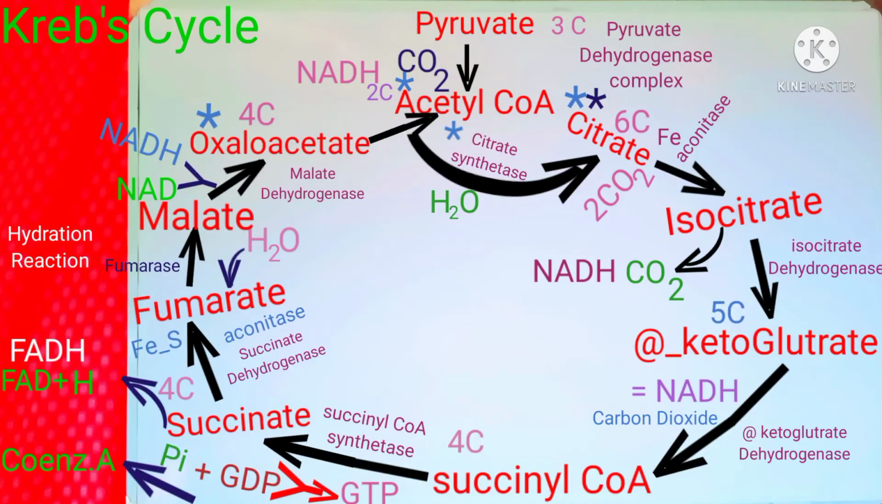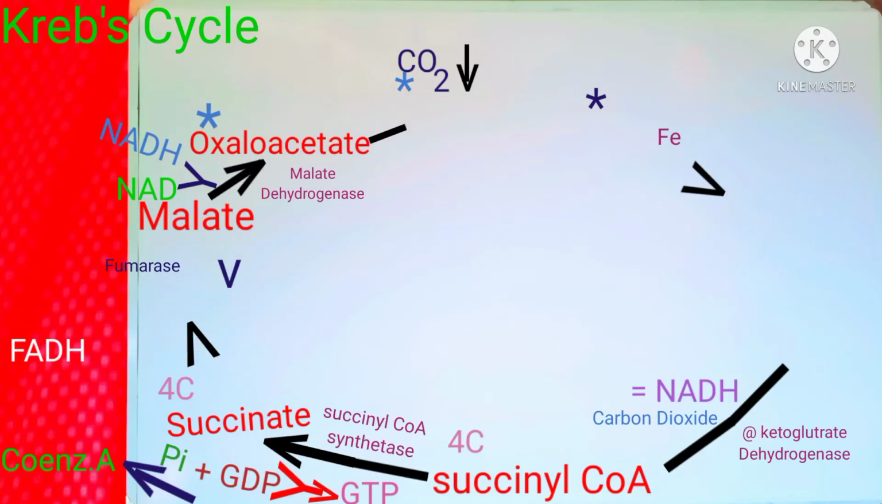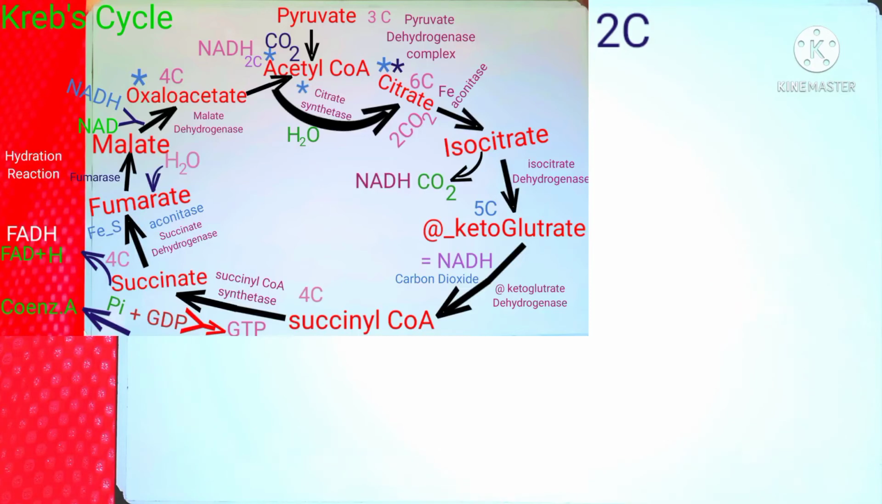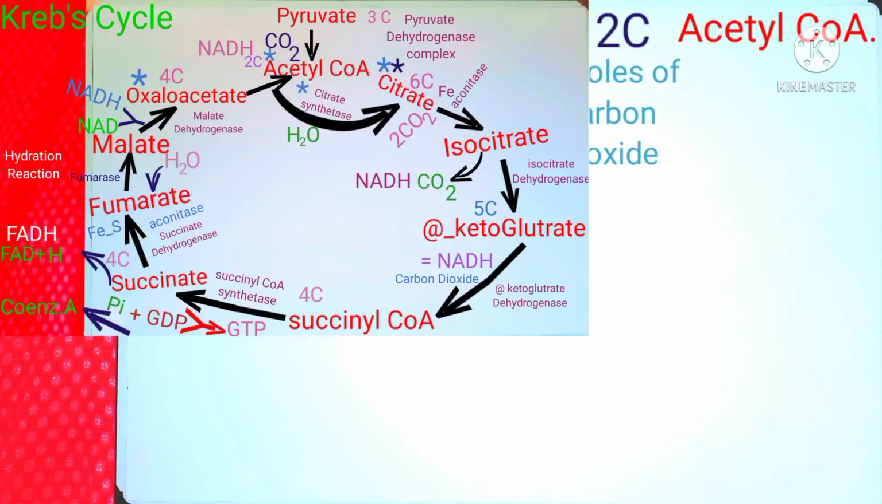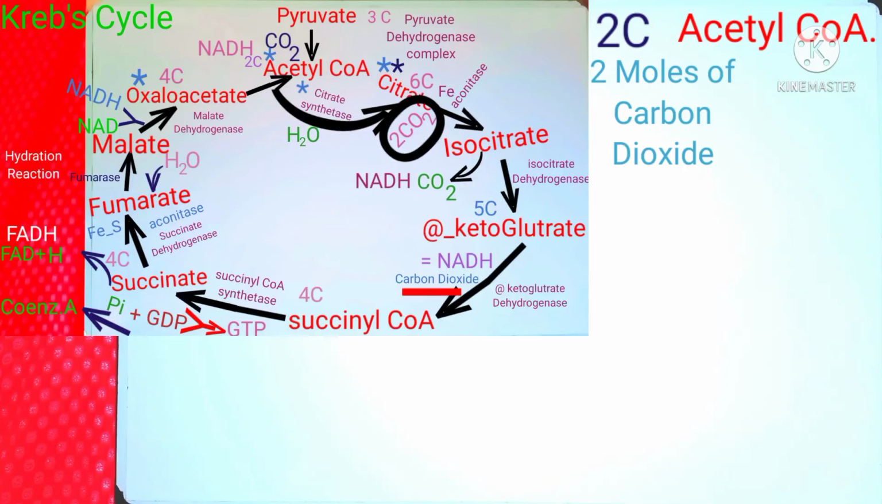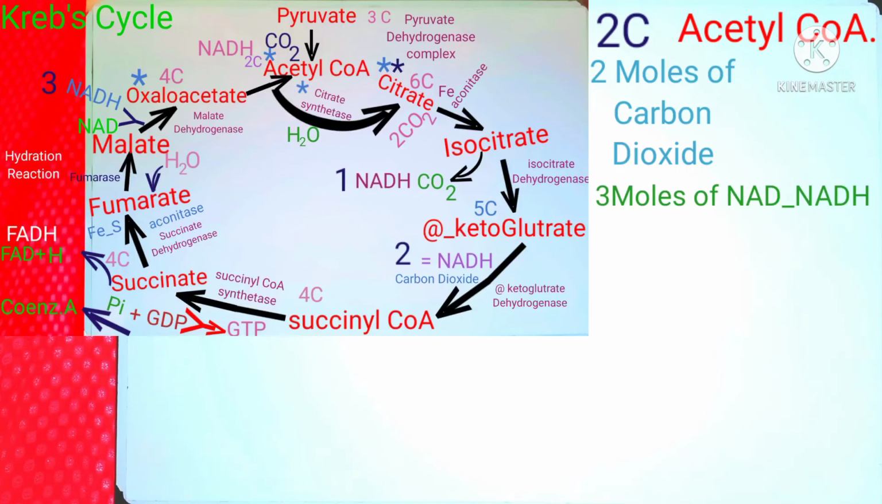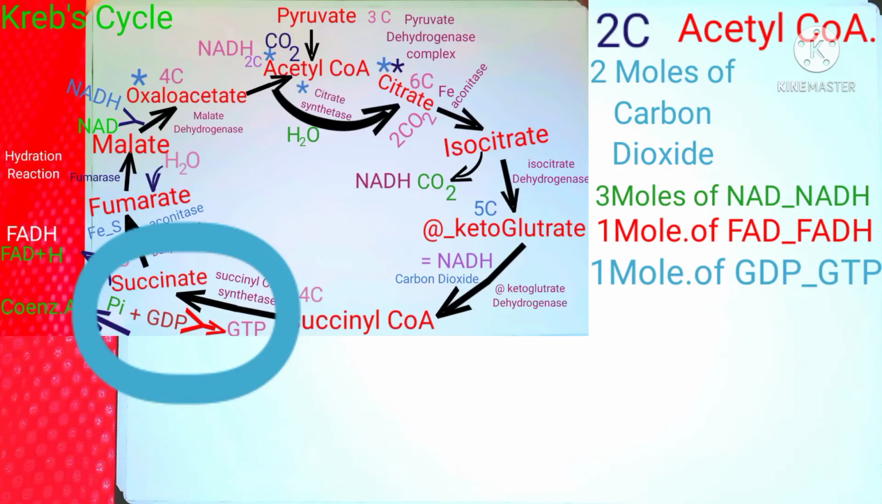If we consider the cycle, we can analyze what we obtain from it. We took 2 carbons into the cycle in the form of a molecule of acetyl CoA. These 2 carbons were discharged in the form of 2 molecules of carbon dioxide here and here. During oxidation reduction reactions, we change 3 molecules of NAD to NADH and 1 molecule of FAD to FADH. We also converted 1 molecule of GDP to GTP.